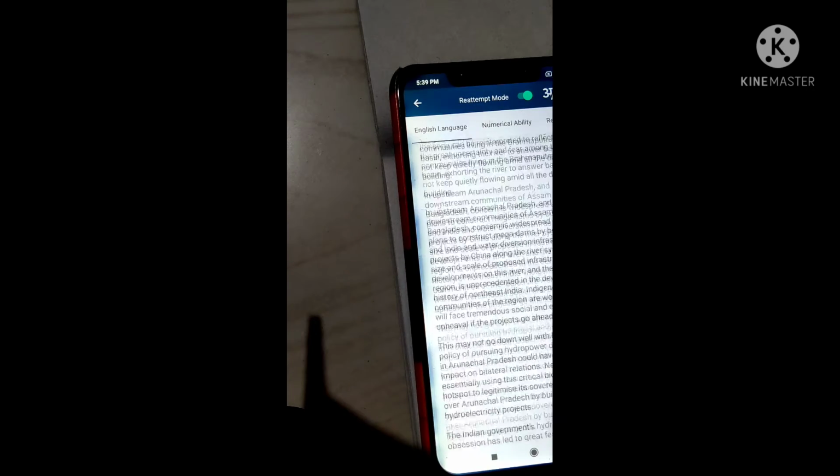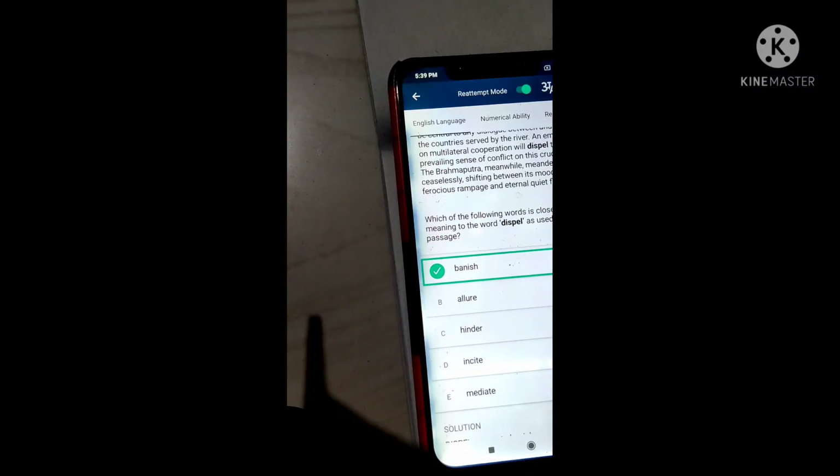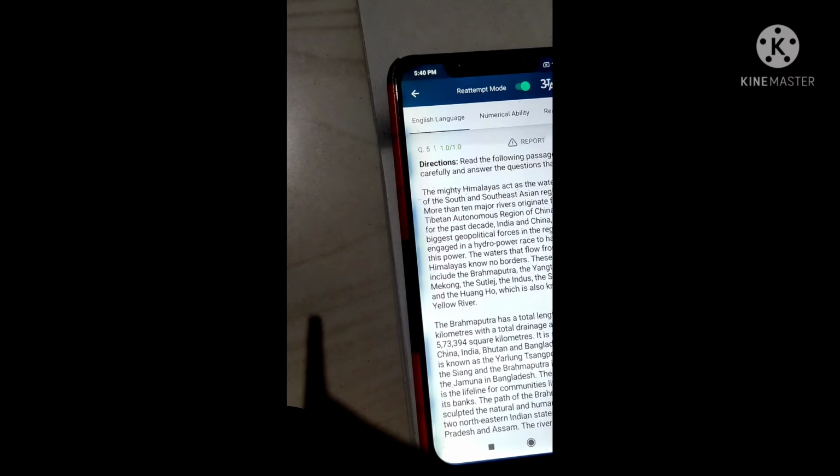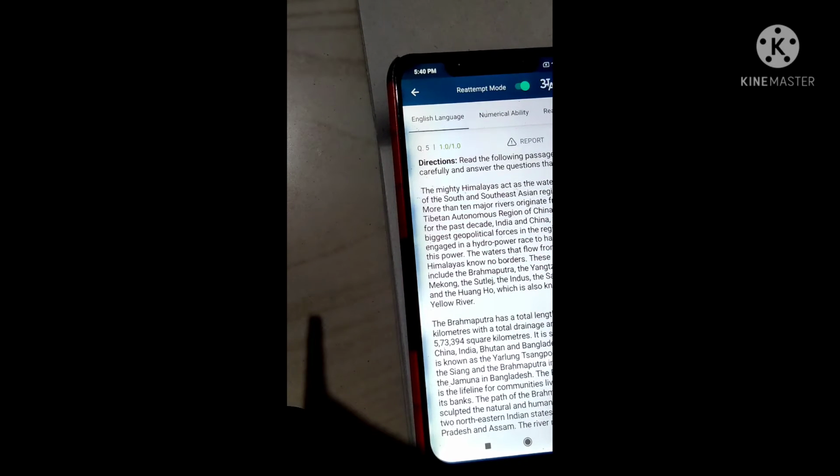And next we go to the Aussie. So here we clearly say that the dispel closest word. Here an emphasis on multilateral cooperation will dispel the prevailing sense. It means here after reading these Aussie, so this is based on Himalayas, water based Brahmaputra river.